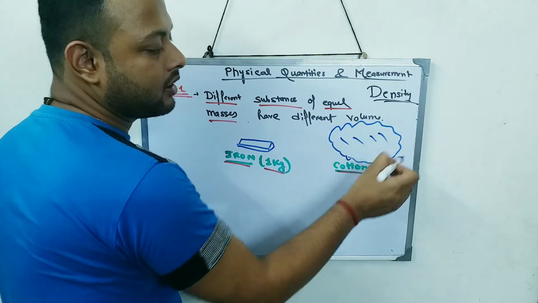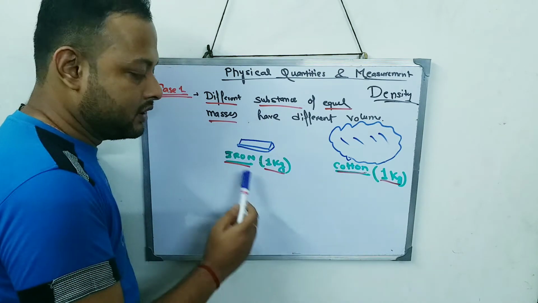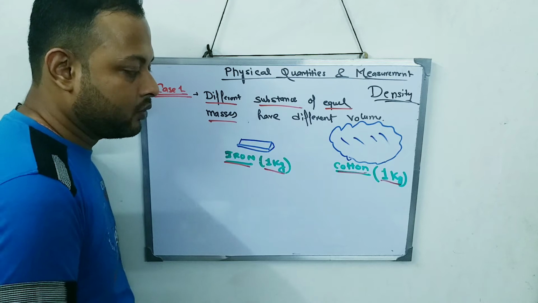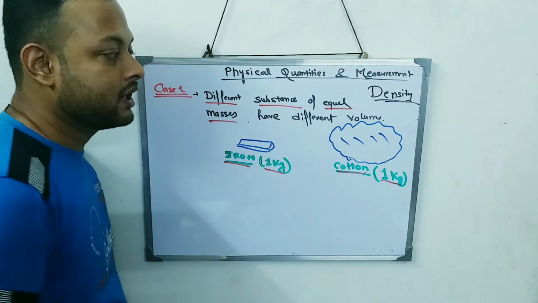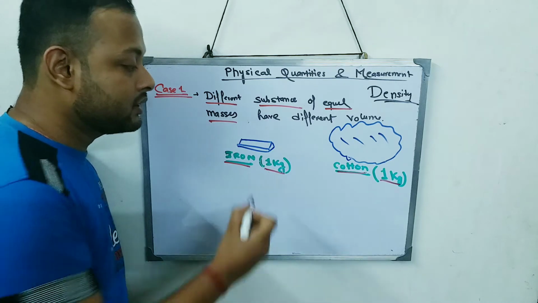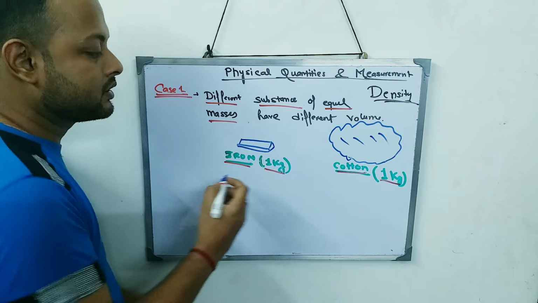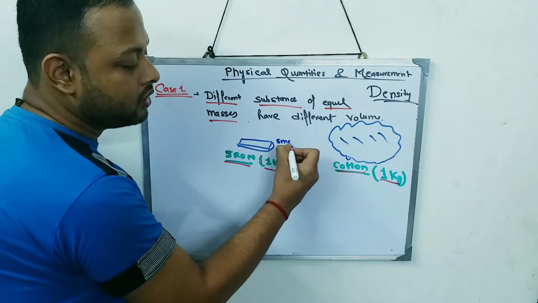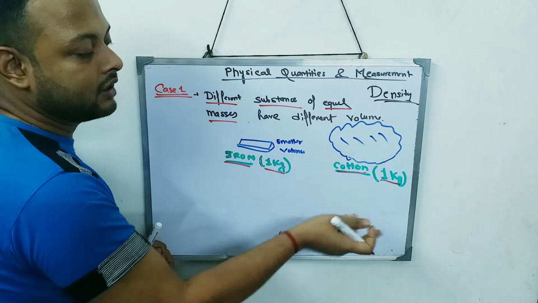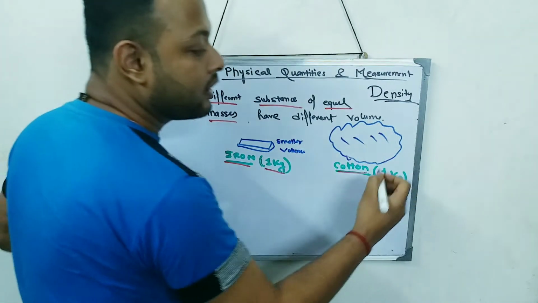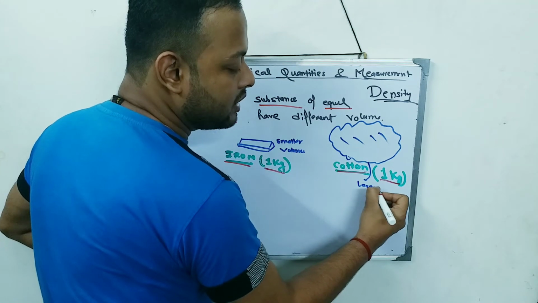So now you can see different substances, one is iron and one is cotton, of equal masses, 1 kg and 1 kg, now have different volumes. You can see this is a smaller volume, it is occupying a smaller space, and the other object is of larger volume.